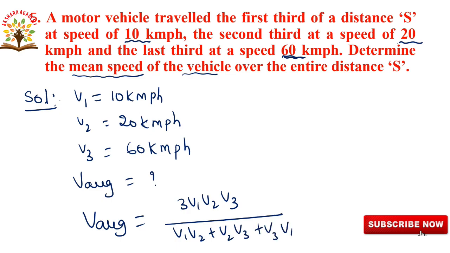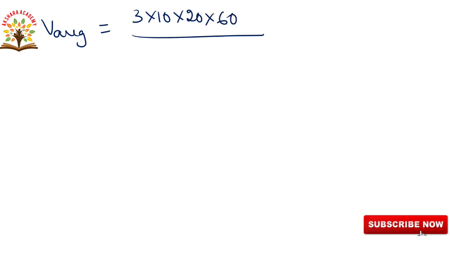Next we will substitute the values in this formula. V average is equal to 3 into V1 10, V2 20, and V3 60, by V1 V2, 10 into 20, plus V2 V3, 20 into 60, plus V3 V1, 60 into 10.